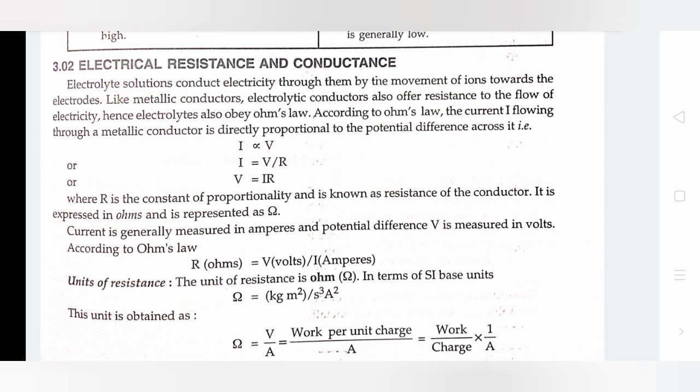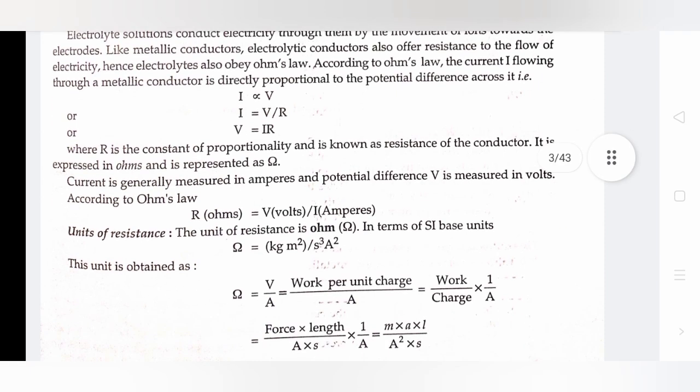It is expressed in ohms and is represented by omega. Current is generally measured in amperes and potential difference V is measured in volts. According to Ohm's law, R in ohms is equal to V in volts divided by I in amperes.